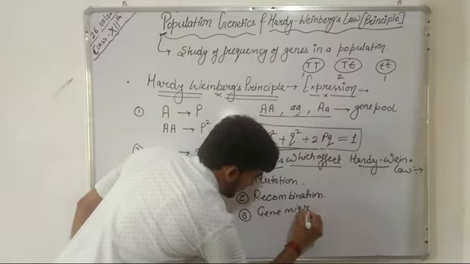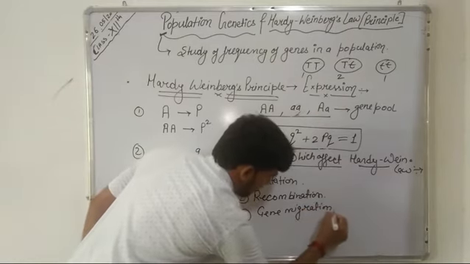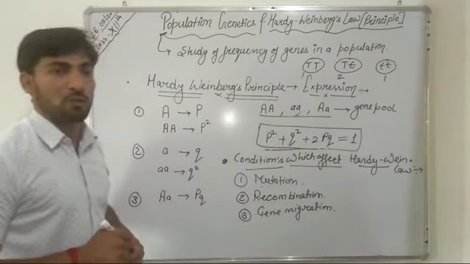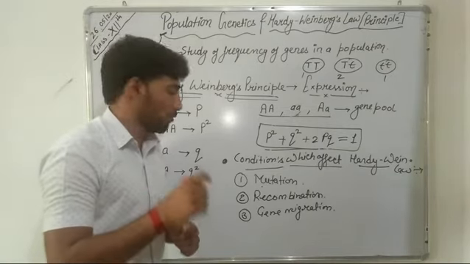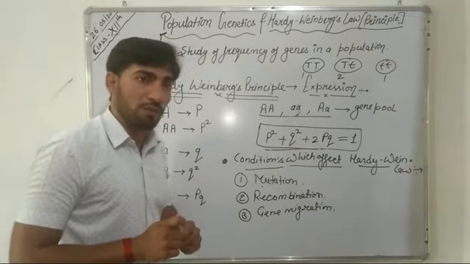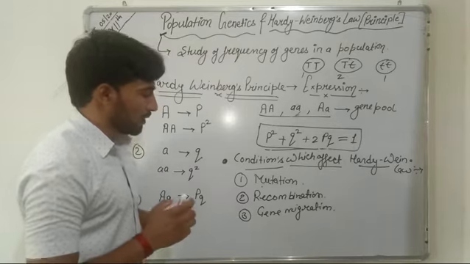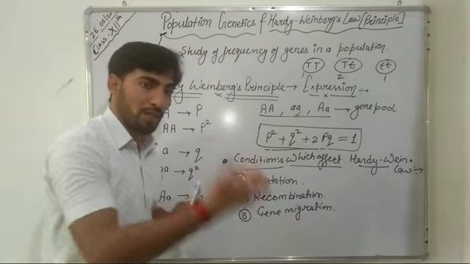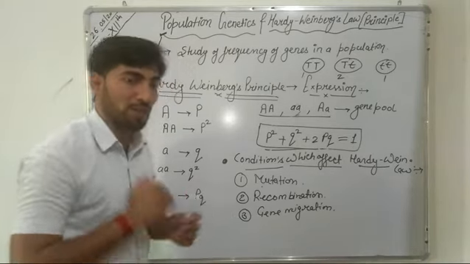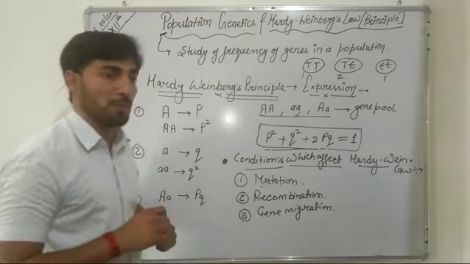Gene migration may be described as the movement of genes or alleles, or it can be that certain members may come into the population, that is, genes arrive in the population, or there are organisms which may leave the population permanently.